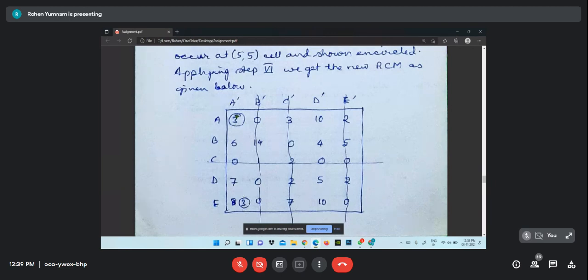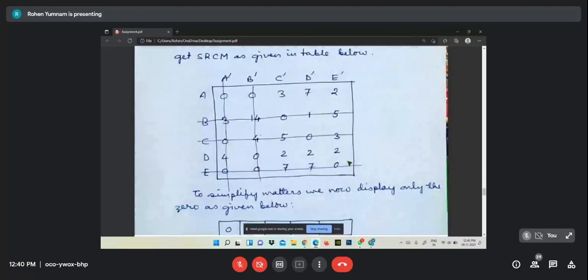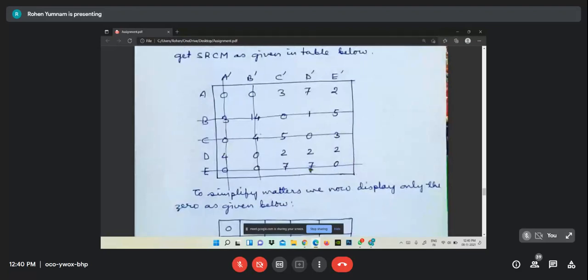3 is subtracted from the elements not covered by the line, and here junction, this one of the junction, this one of the junction, this one of the junction, and here at this intersection of the lines, you have to increase by 3. This also increase by 3. This also increase by 3. And now we will have this table again, and here we draw again number of lines to cover all the 0.